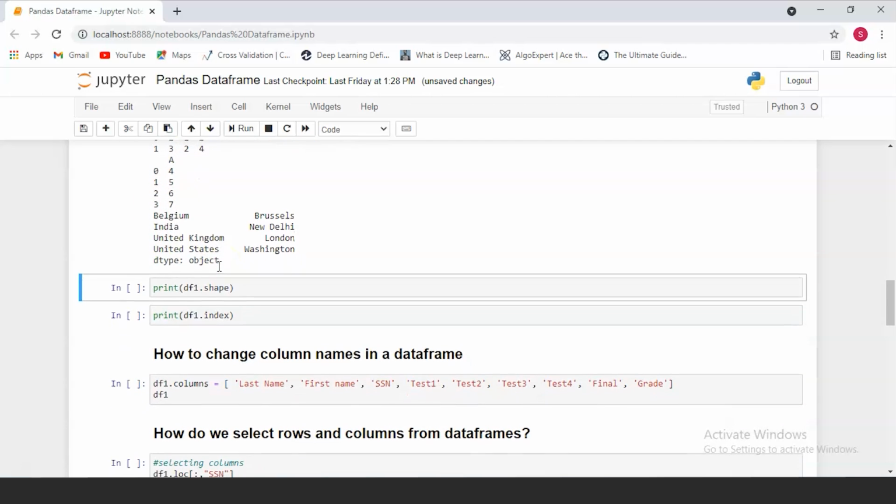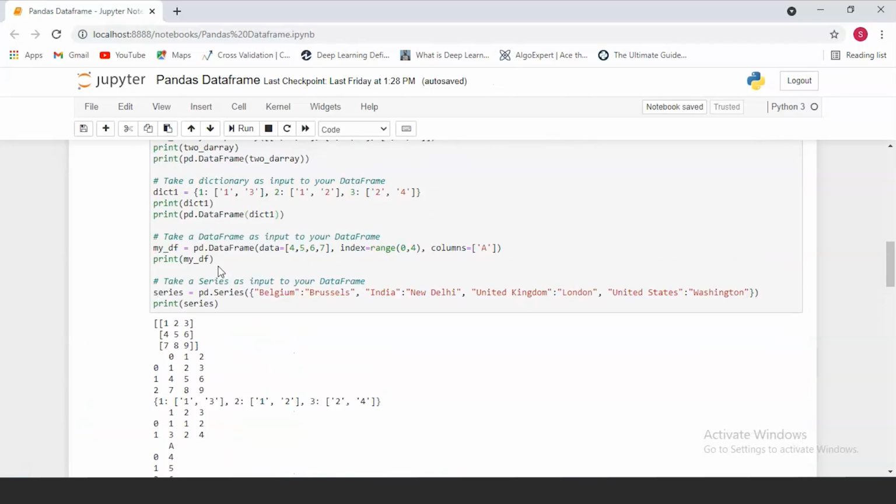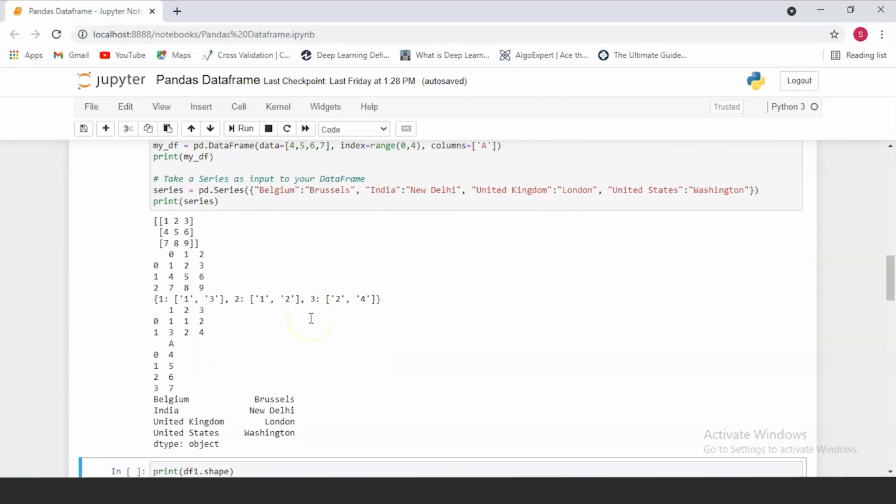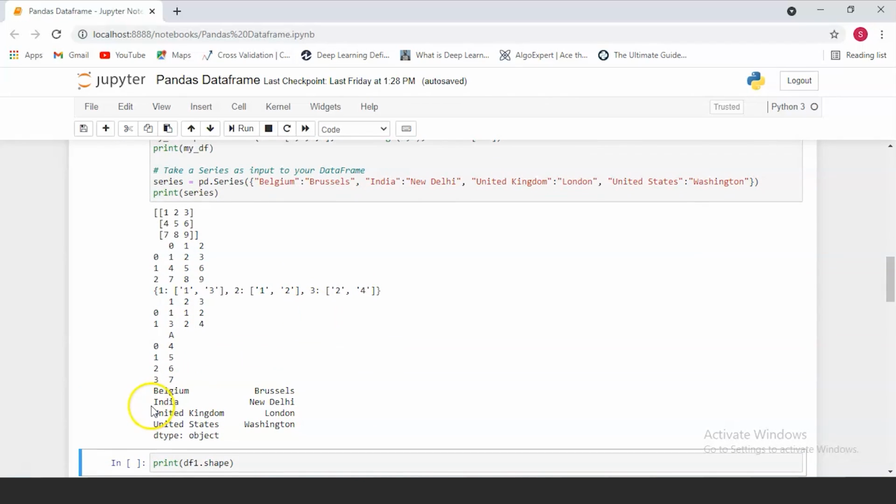And finally, this is our series. So as you can see, in this series, we'd passed in different keys and we'd given their values. That is what is reflected here. The key value Belgium and the corresponding value Brussels will appear in the form of a series.